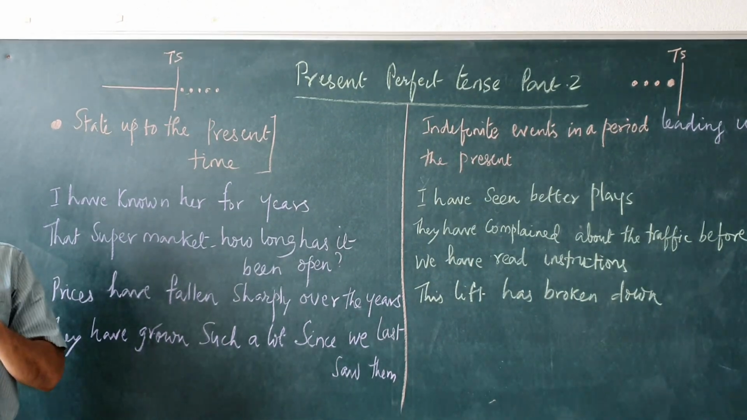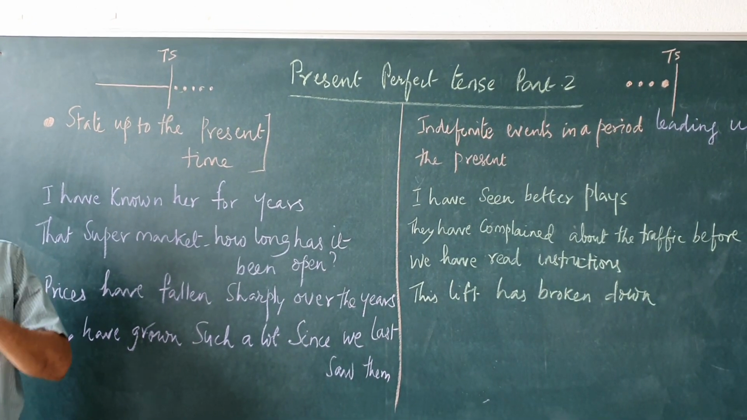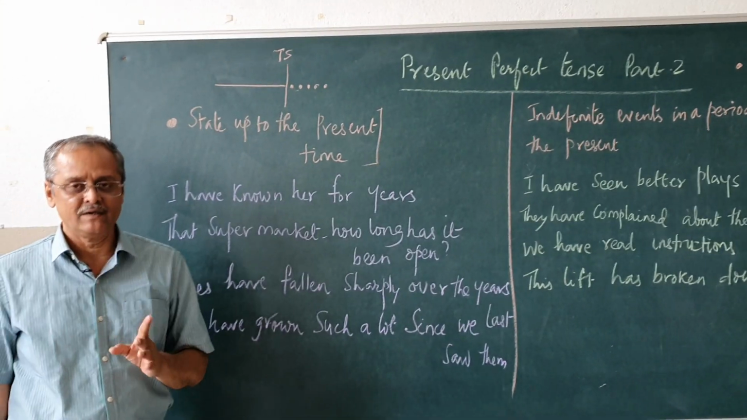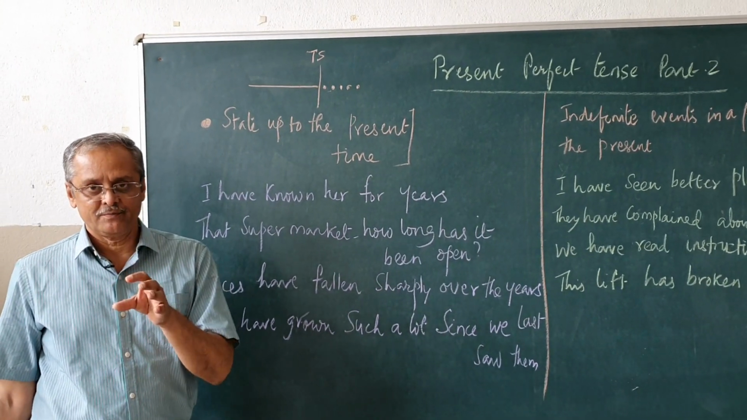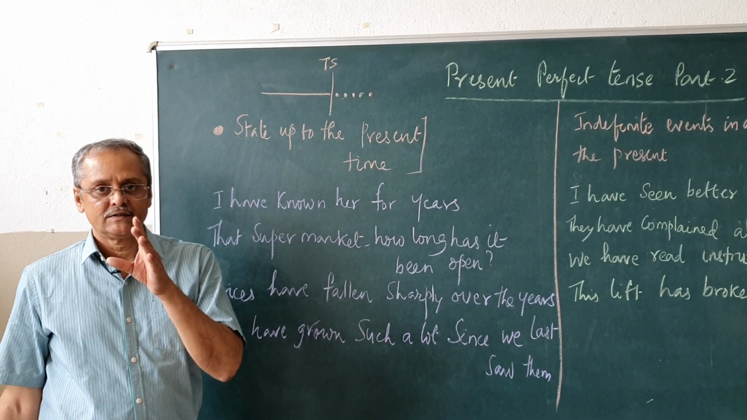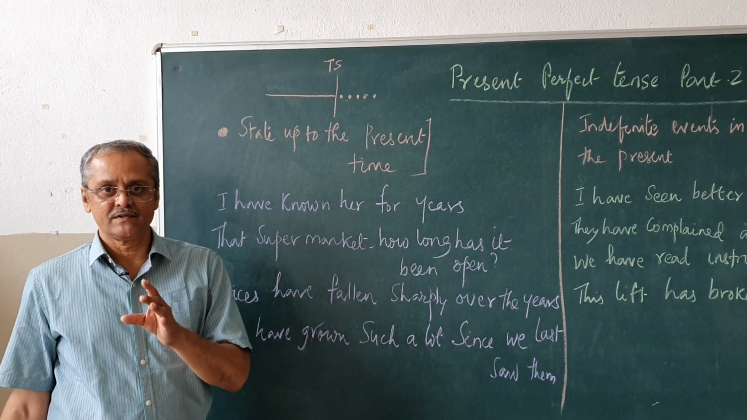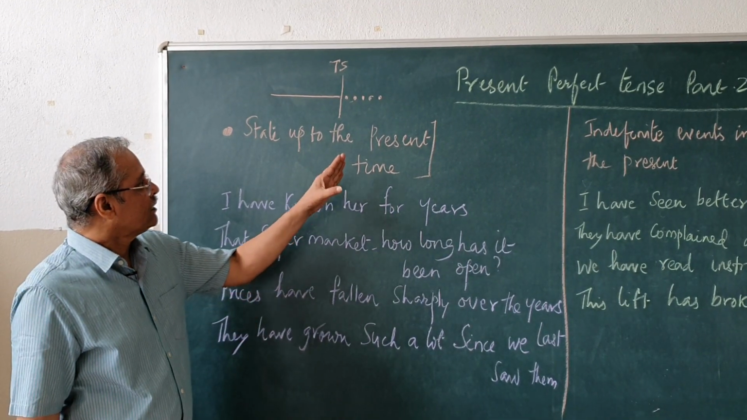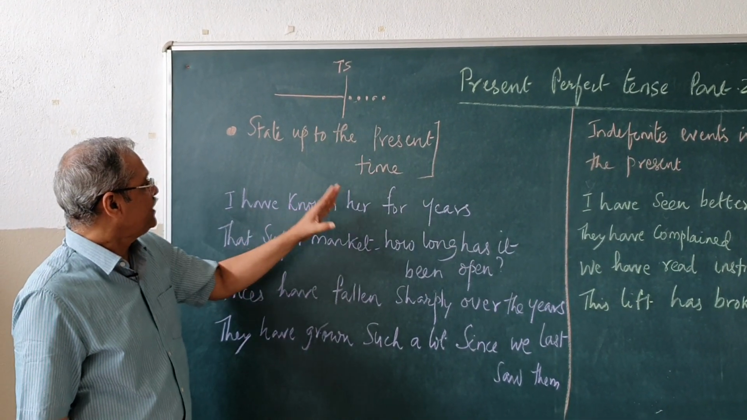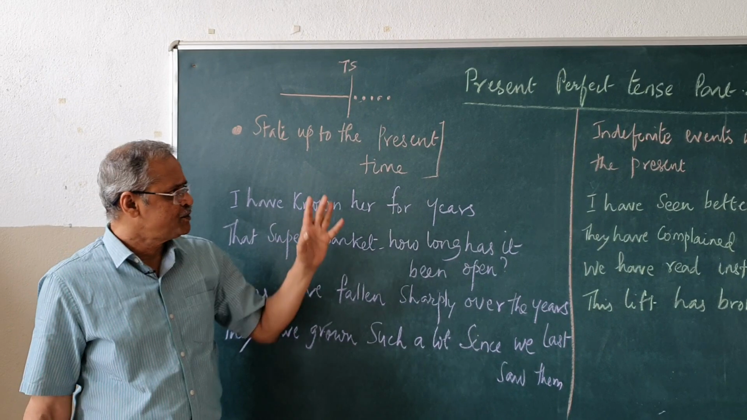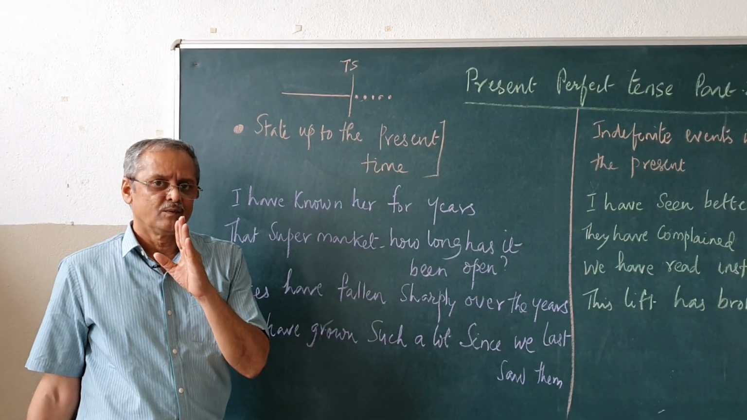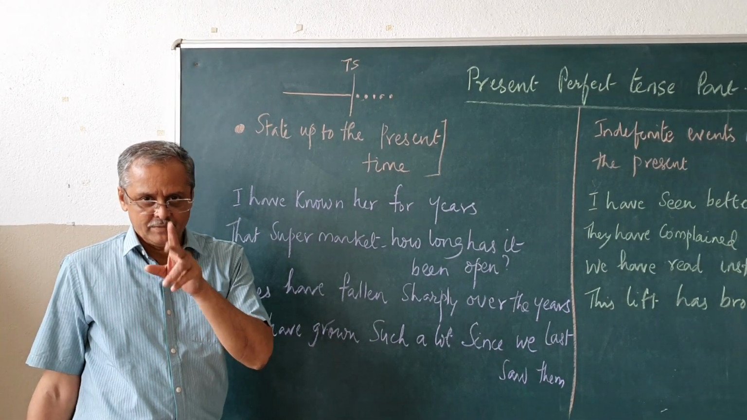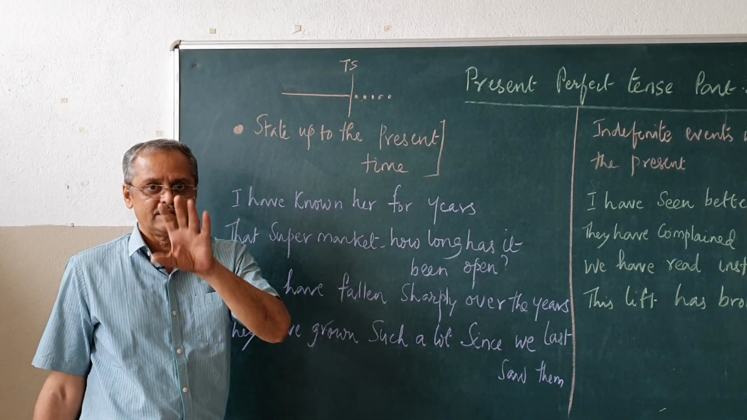In this video, we will see the second part of the present perfect tense. In the previous video, part 1, we saw the structure of present perfect and some of the usages with examples. Now, let us see what are the situations and functionalities of the present perfect tense, the places where we have to use it.